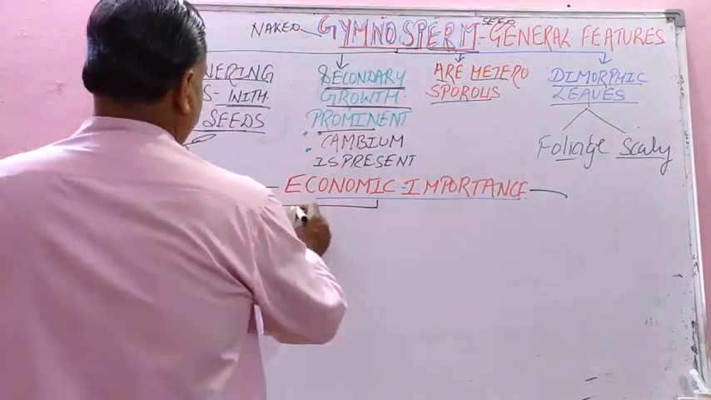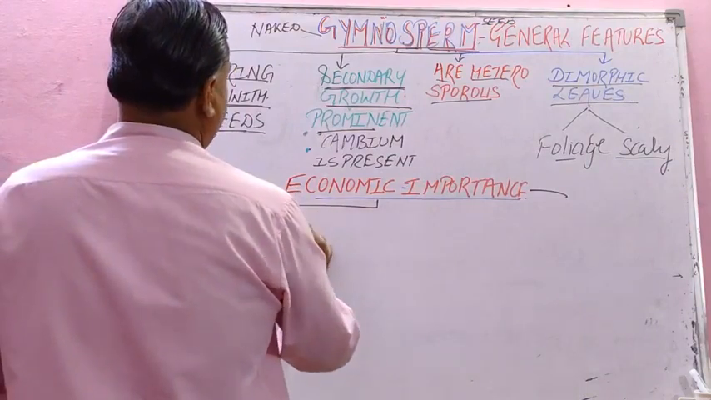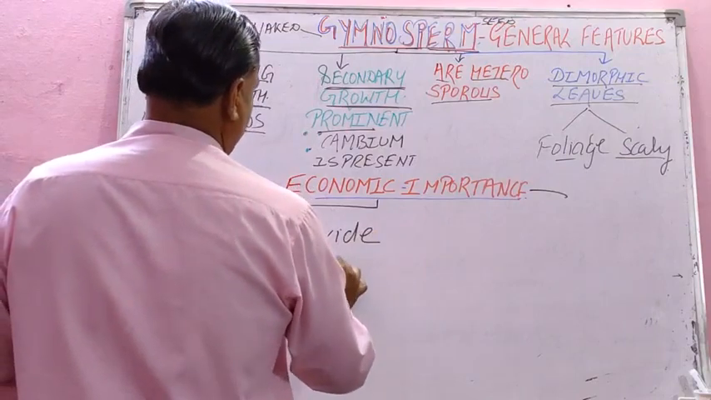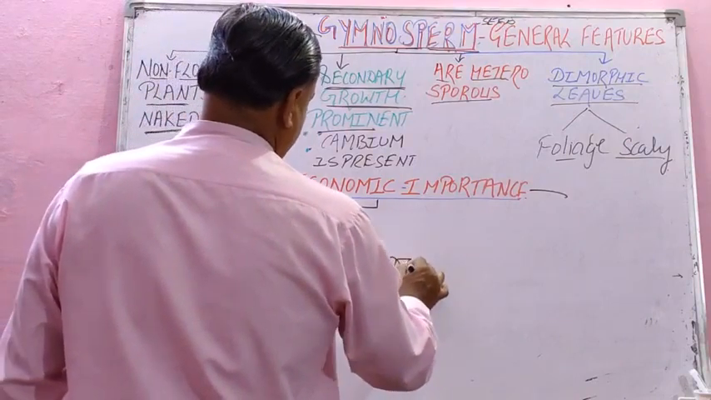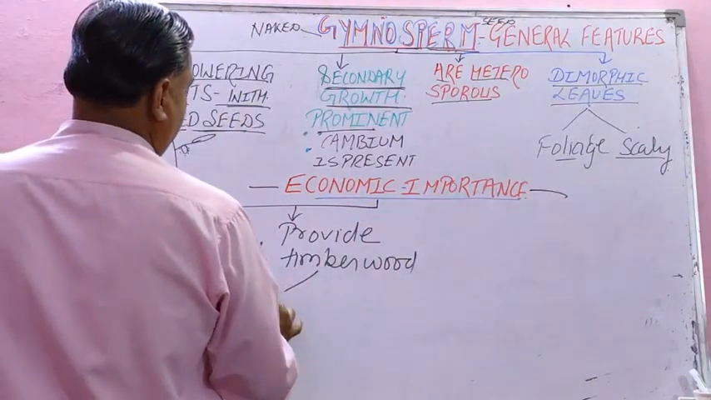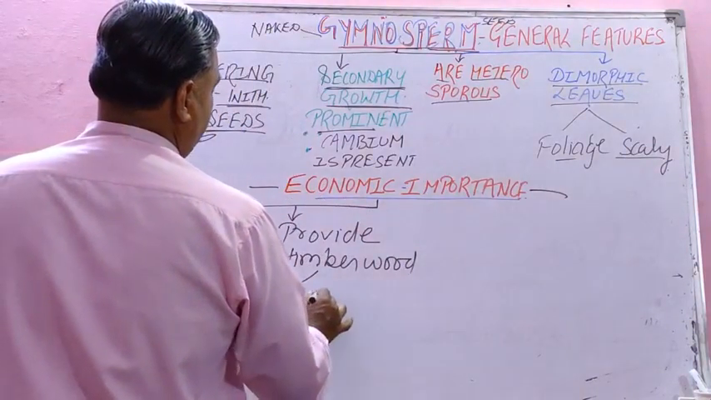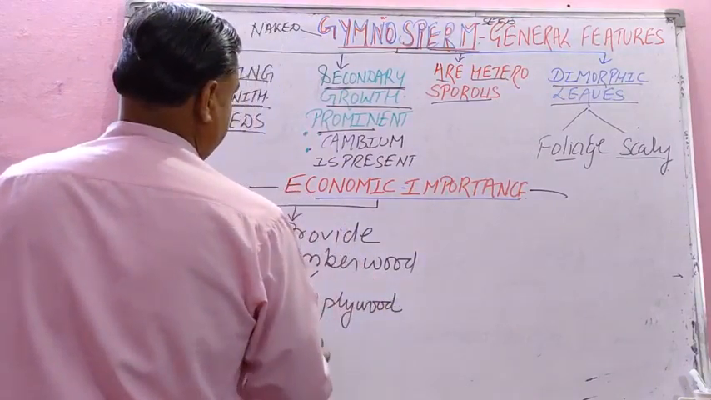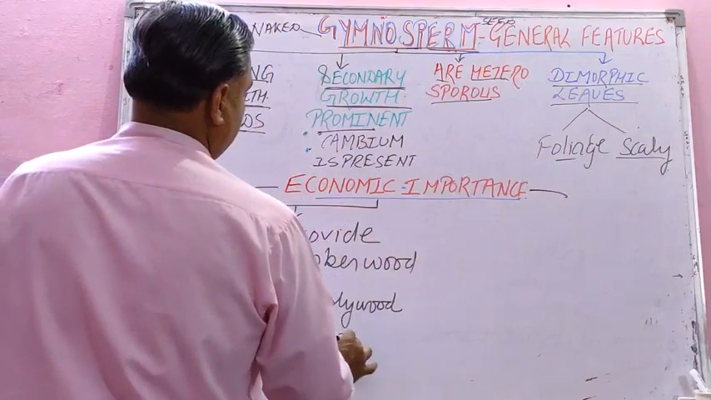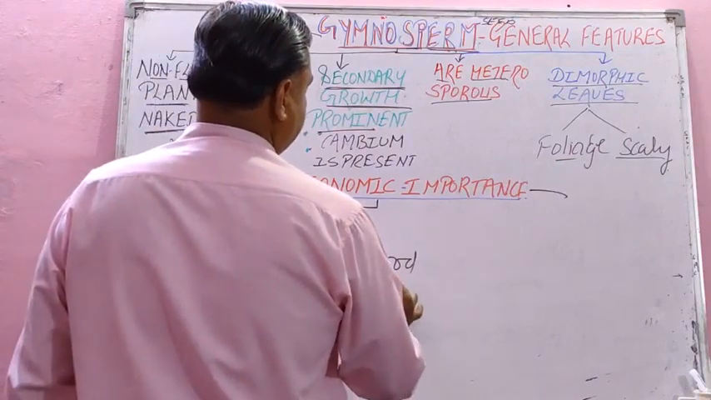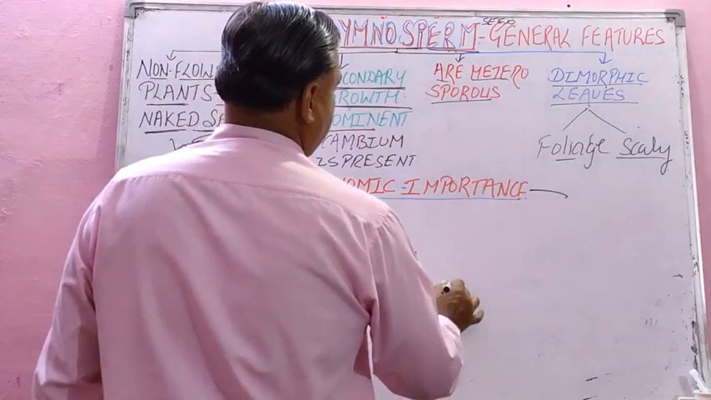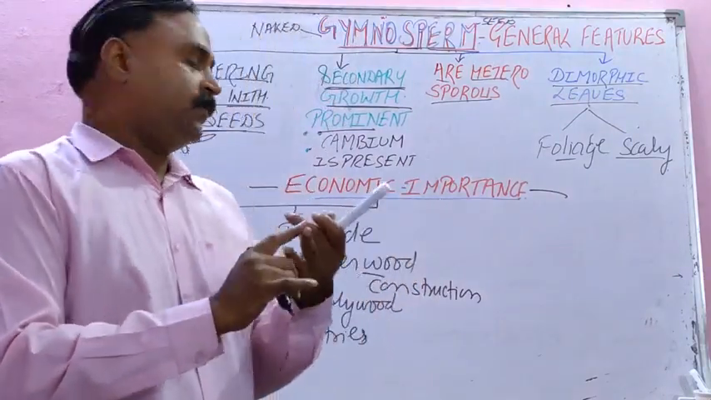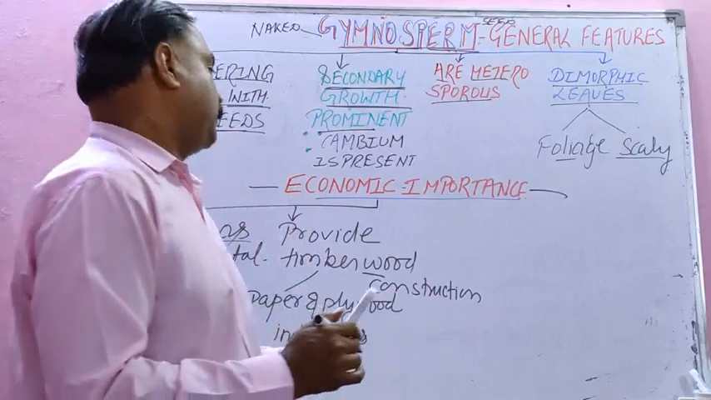Then second, a very important economic importance: they provide timber wood. For what, students? For the paper and plywood industry, for construction. Isn't it? They provide timber for paper and plywood industries, for construction purposes, and so on. Packaging also.